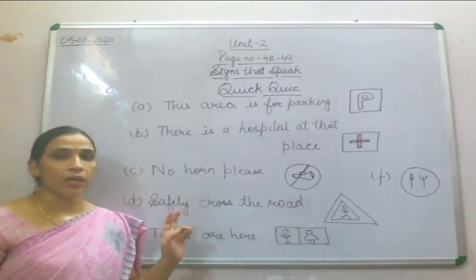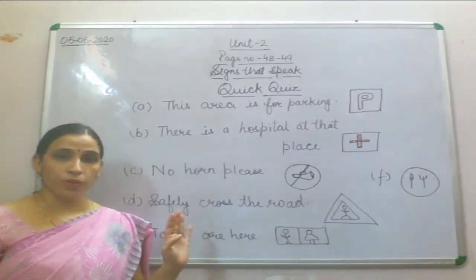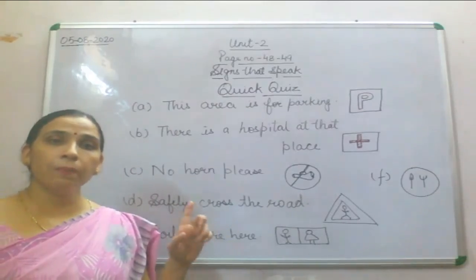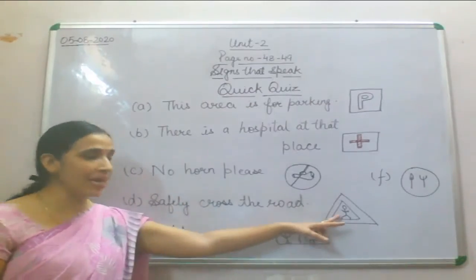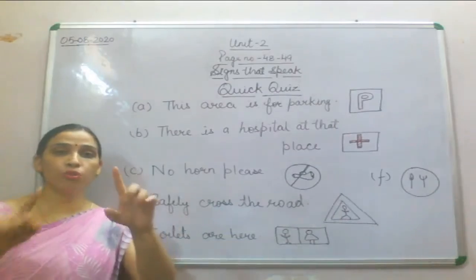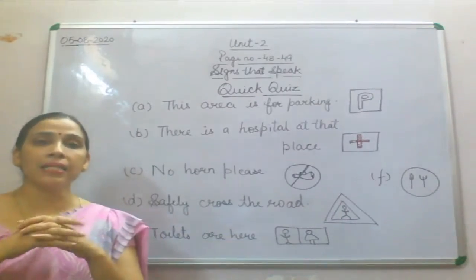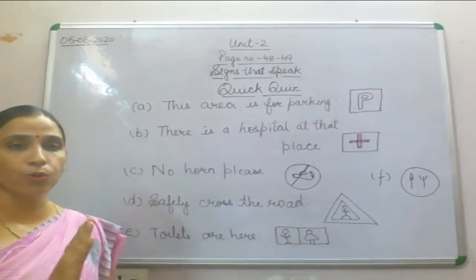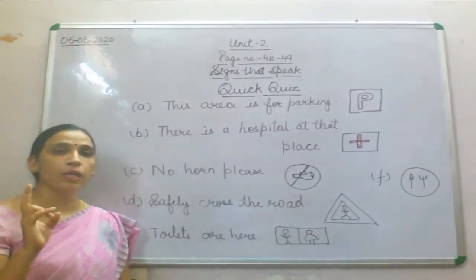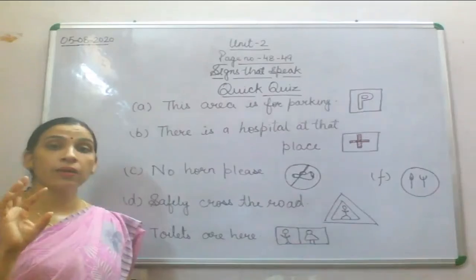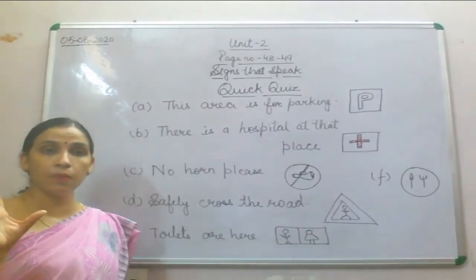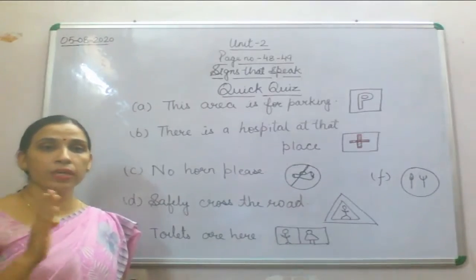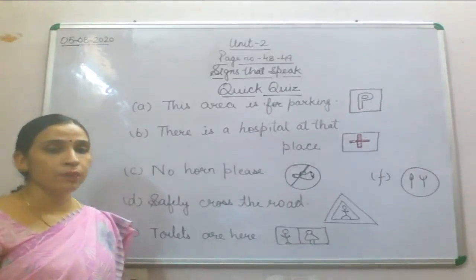Now D is safely cross the road, means you have been given a person who is standing in a triangle. Two triangles will be there, and that is supposed to be safely cross the road. That symbol you have seen in traffic signal, that whenever the light glows, then that person who is walking there safely crosses the road.